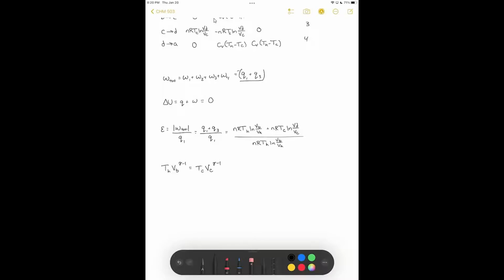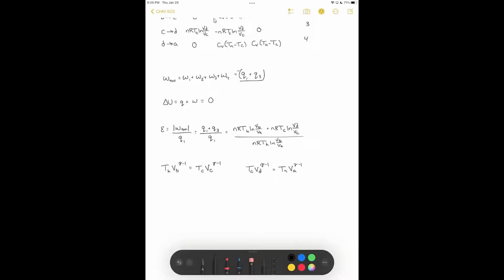This just comes from our definition of how we find the temperature change for adiabatic reversible expansion. So this is from step B to C, we have this relationship. We also have a similar relationship from D to A, where we have T cold times the volume at the cold temperature raised to the gamma minus 1 is equal to T hot times the volume at the hot temperature, which is TA, to the gamma minus 1.